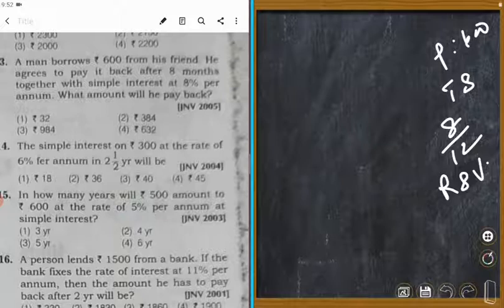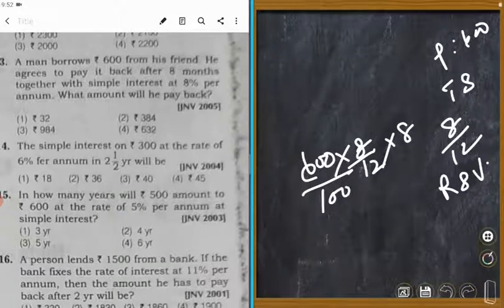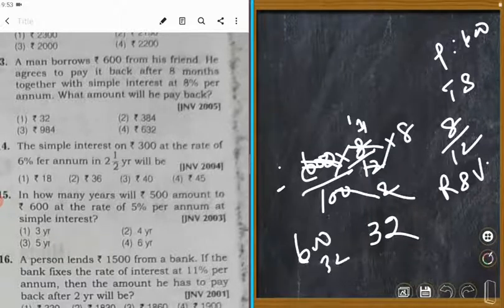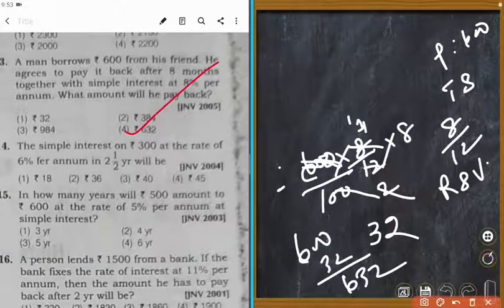Okay, so P 600 into T 8 upon 12 into rate 8 upon 100. Double zero cancelled. Right? 3, 2, 6, 2 the 2, 4 the 4, 8 the 32. 32 is interest and 600 is principal. Amount is 632. Which is correct? Number 4 is correct. Thank you.